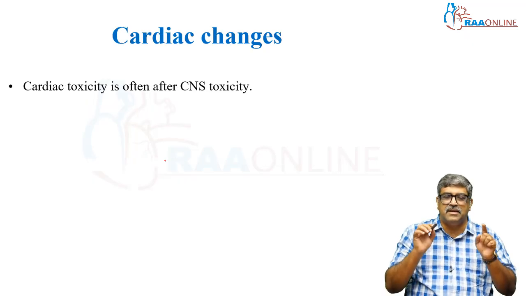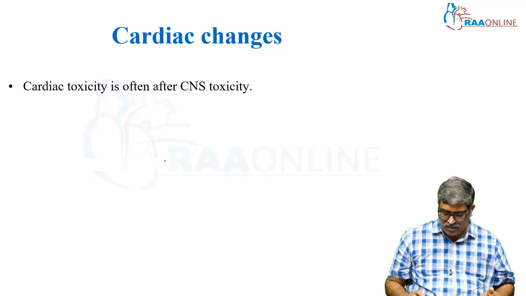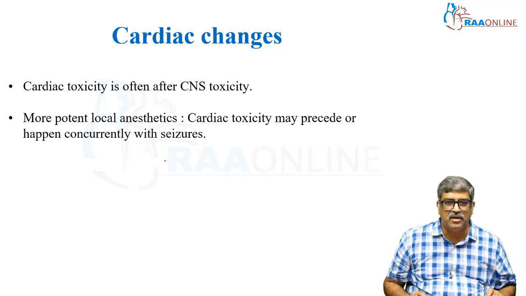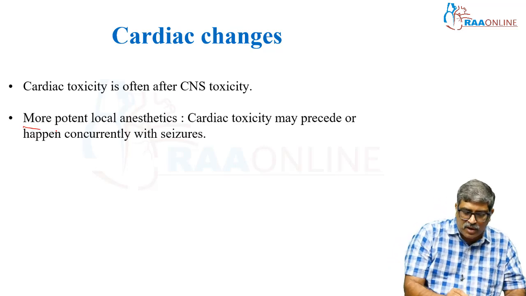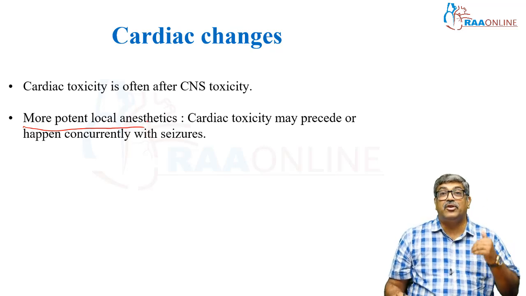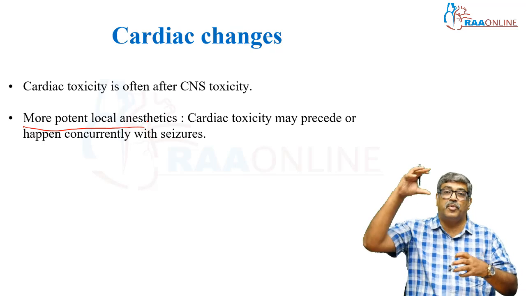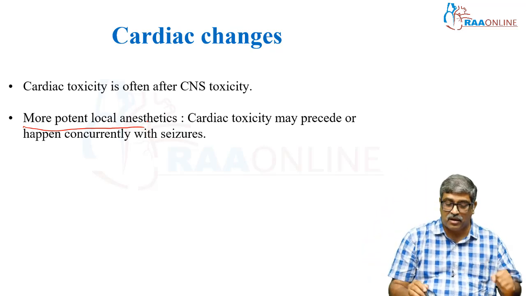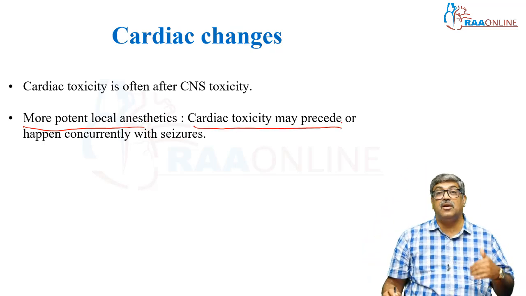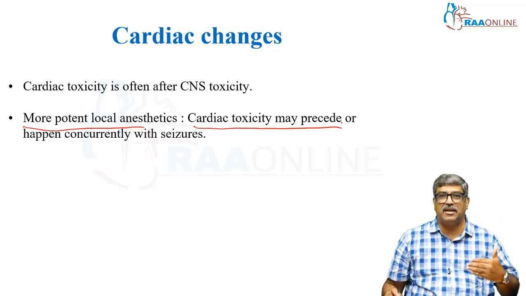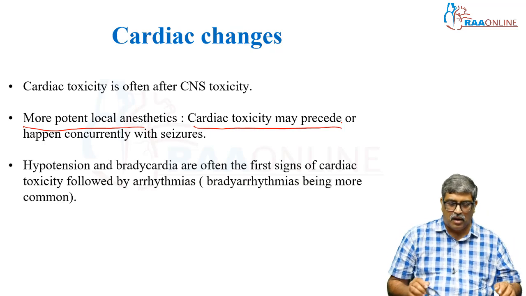Cardiac changes often occur after CNS toxicity. A more potent local anesthetic can lead to cardiac toxicity first. When you give a more potent local anesthetic like bupivacaine, cardiac toxicity may precede or happen concurrently with the seizure.